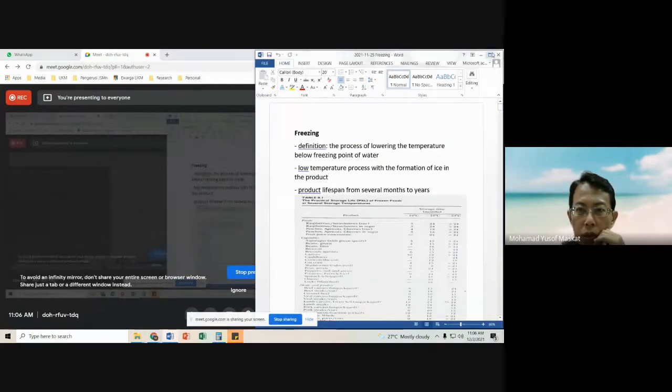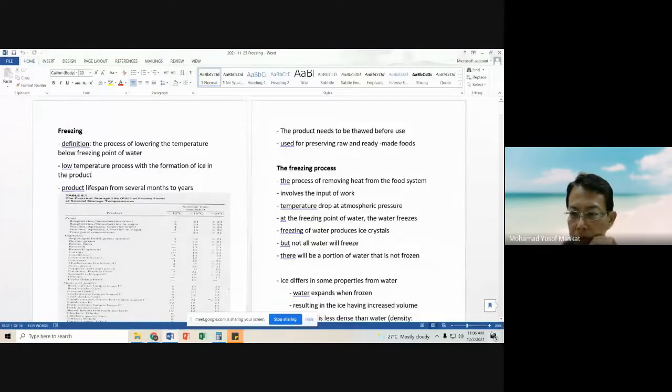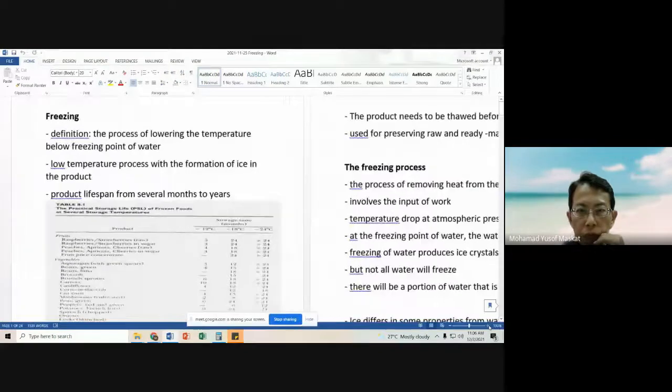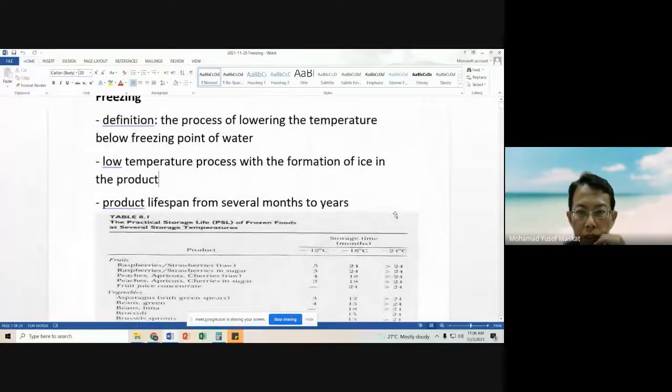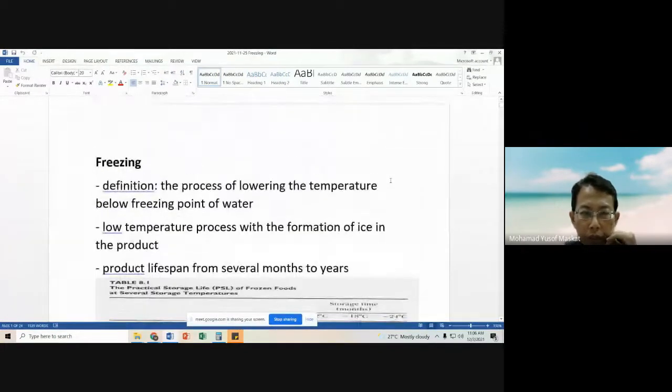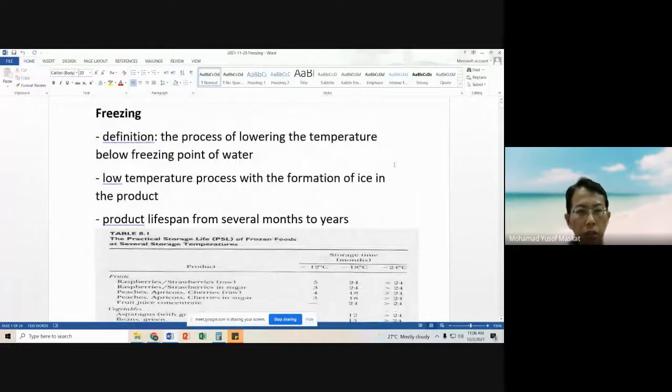Okay, so we started a discussion last week regarding freezing. Just as a brief recap, we started discussing freezing and we discussed the definition.